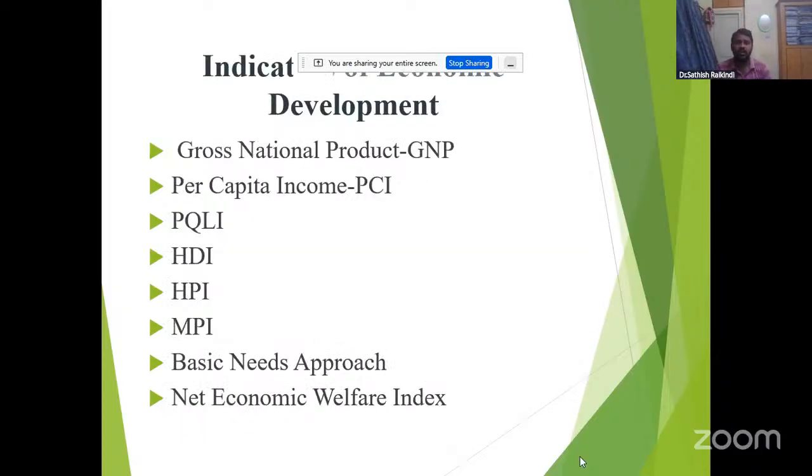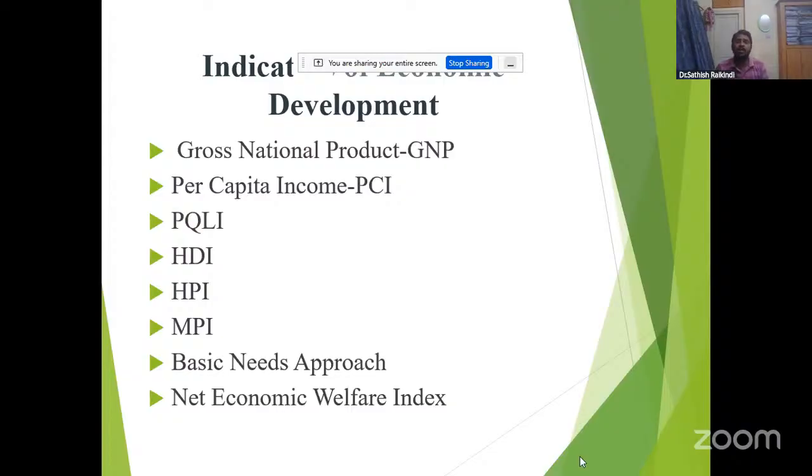And we'll see indicators of economic development. Just now we discussed GNP, gross national product, and also per capita income. We'll see the third one, PQLI, that is physical quality of life index.